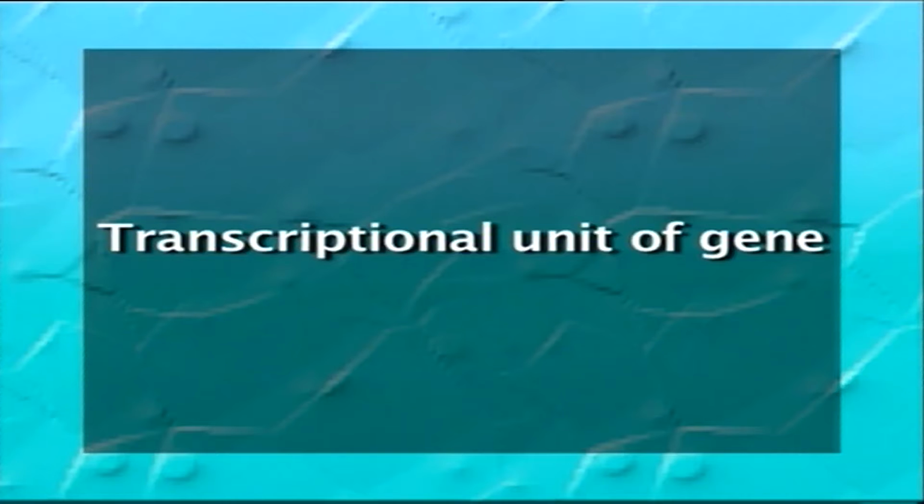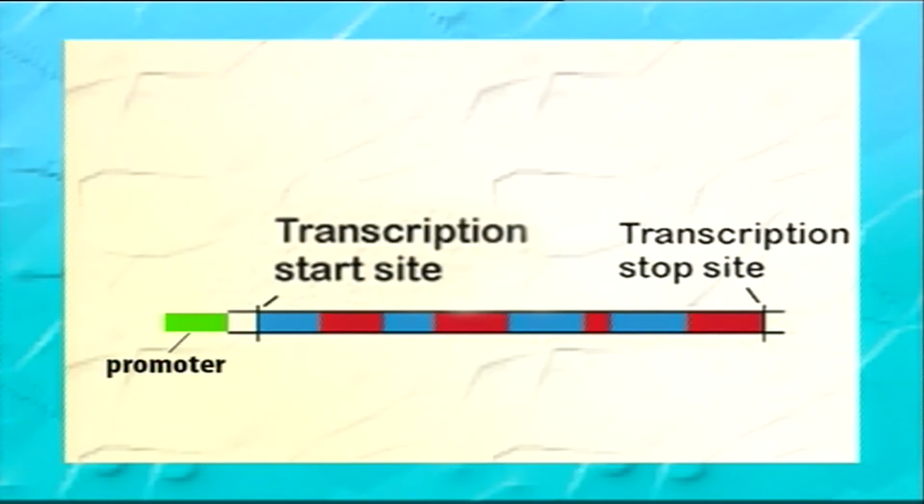Transcriptional unit of a gene. It is that part of a gene which starts from the transcription initiation site and ends at the transcriptional terminator. The entire transcription unit is copied to form RNA. The first element in this region is the transcription initiation site, which does not have any long conserved region.